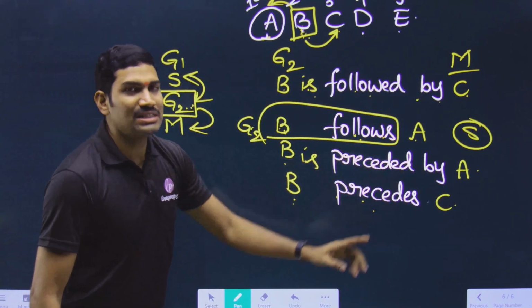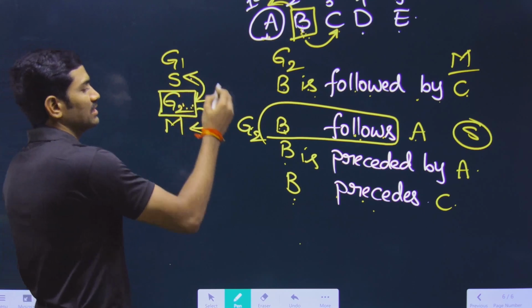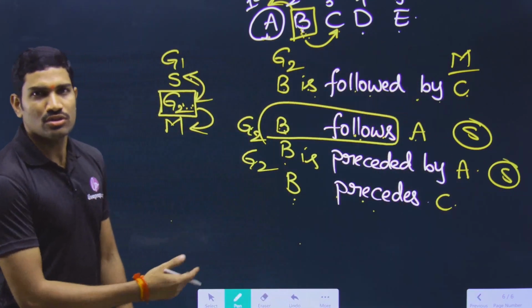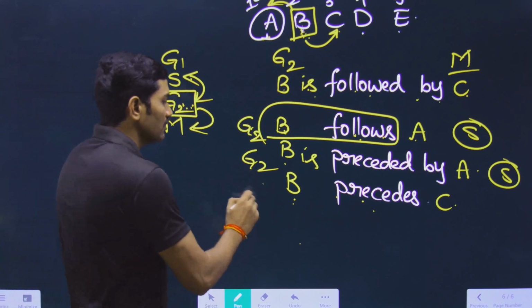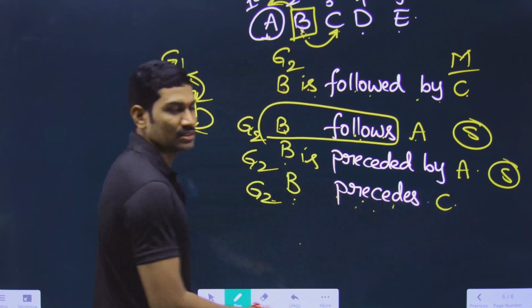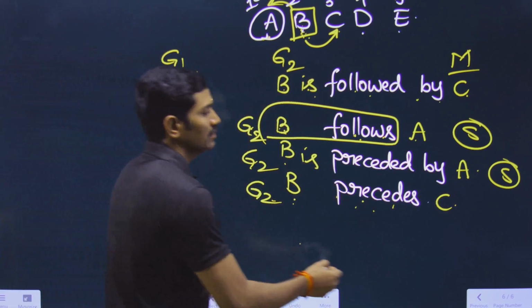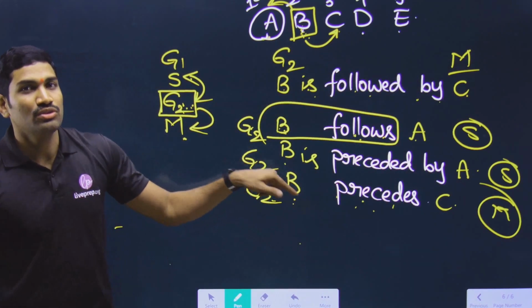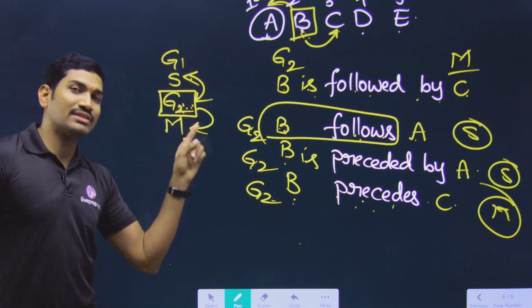Next one. G2 phase is preceded by. G2 phase is preceded by S phase. This is how you need to write. And then G2 phase precedes. So G2 phase precedes whom? M phase. That's it. This is how, wherever there is a fixed sequence, you need to use these particular things.